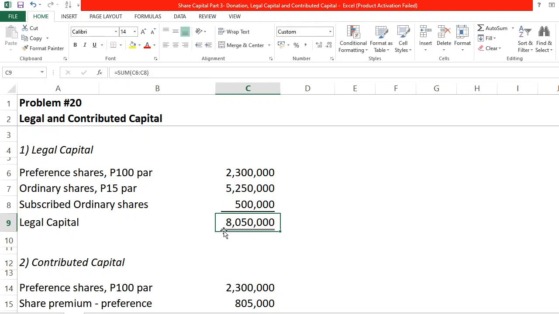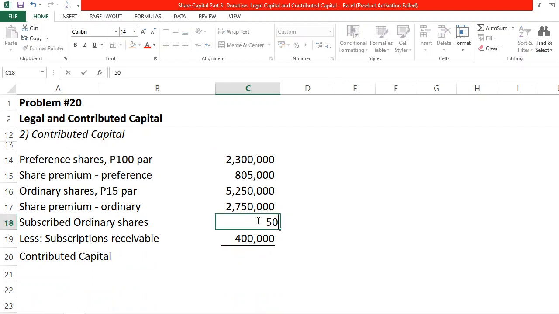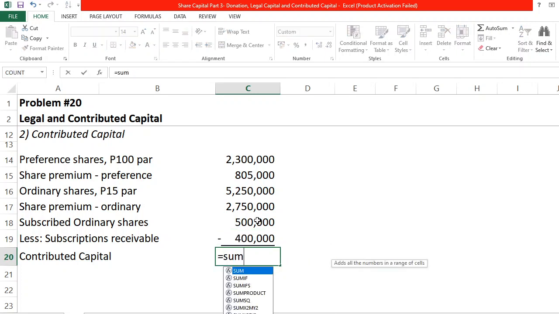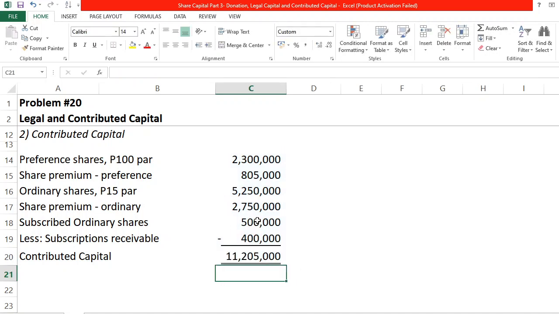Okay, so our legal capital will change into 8,050,000 and let's correct it here as well na 500,000. Okay, so that's less 400 subscriptions receivable. Adding all these and deduct the contra equity receivable, we are going to have 11,205,000 as our contributed capital.